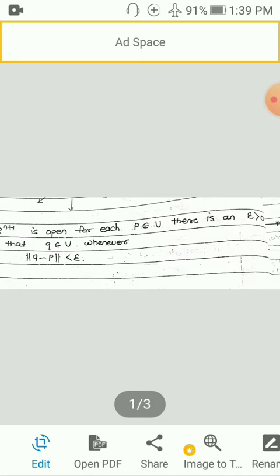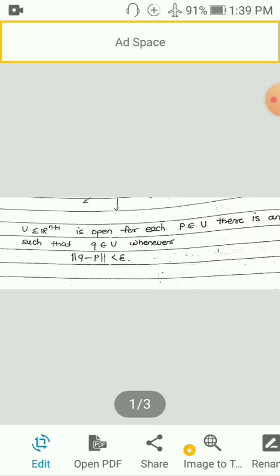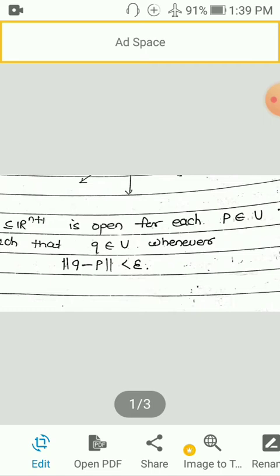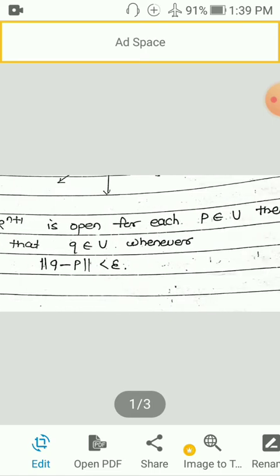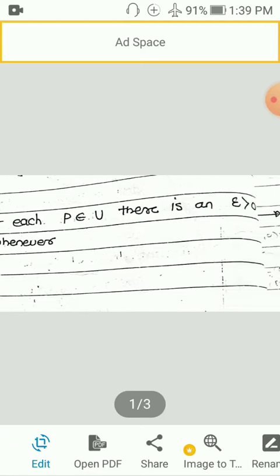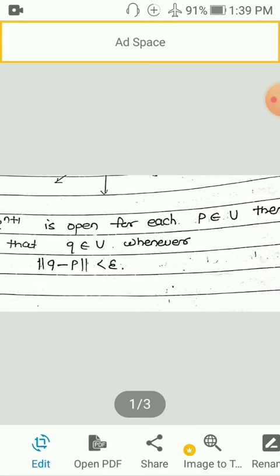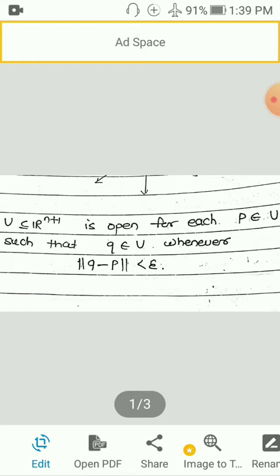First of all, we can see one definition. A set U, which is a subset of R^(n+1), is open if for each P belonging to U there is some positive epsilon such that Q belongs to U whenever the norm of Q minus P is less than epsilon. So for each point P of U, every point Q whose distance from P is less than epsilon lies in U. Then the set is said to be open.